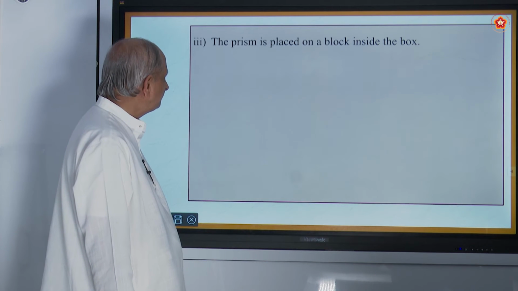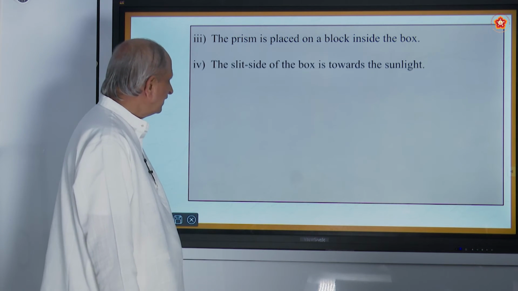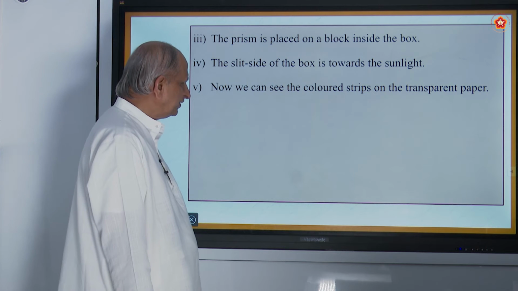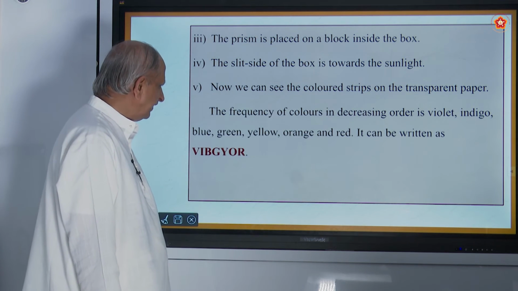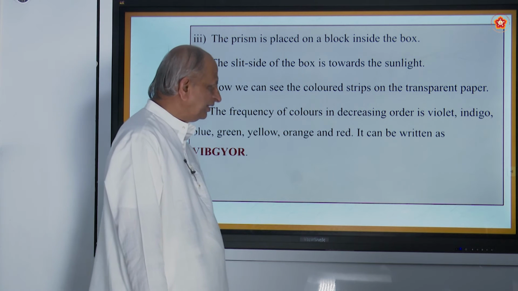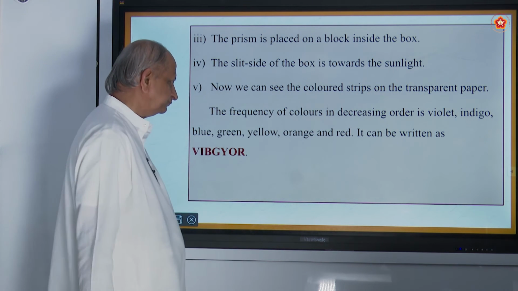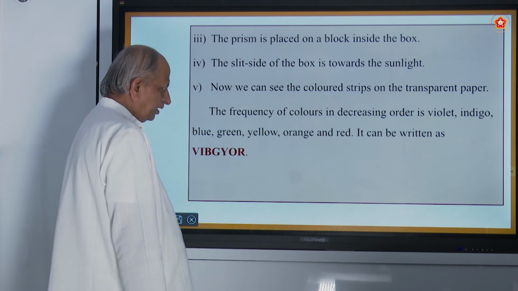And the prism is placed on a block inside the box. The slit side of the box is toward the sunlight. Now we can see the colored strips on the transparent paper. The frequency of the colors in decreasing order is, this is very important. So, decreasing order of wavelength.